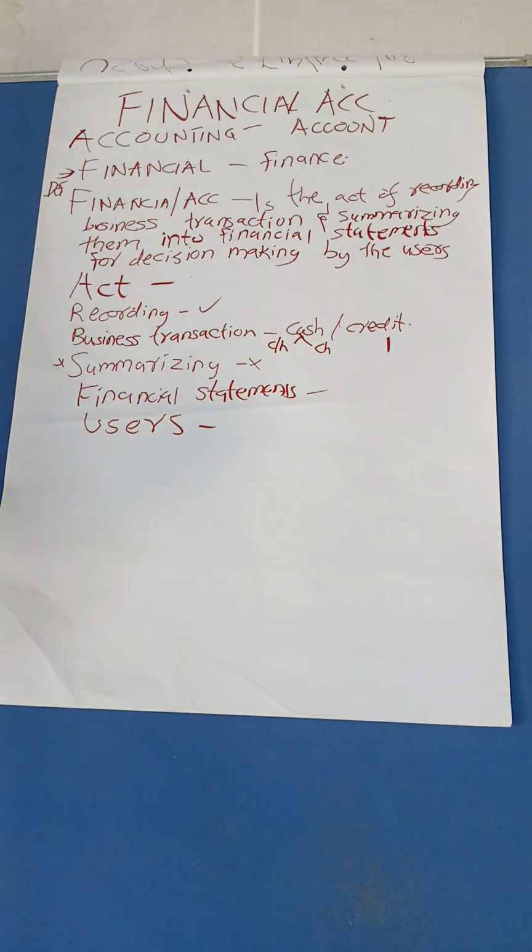We have to come up with the balance sheet. All those are financial statements. We have to know the financial position of the business at the end of the trading period. So that's where we'll come up with the balance sheet. We'll also have to come up with the profit and loss accounts.